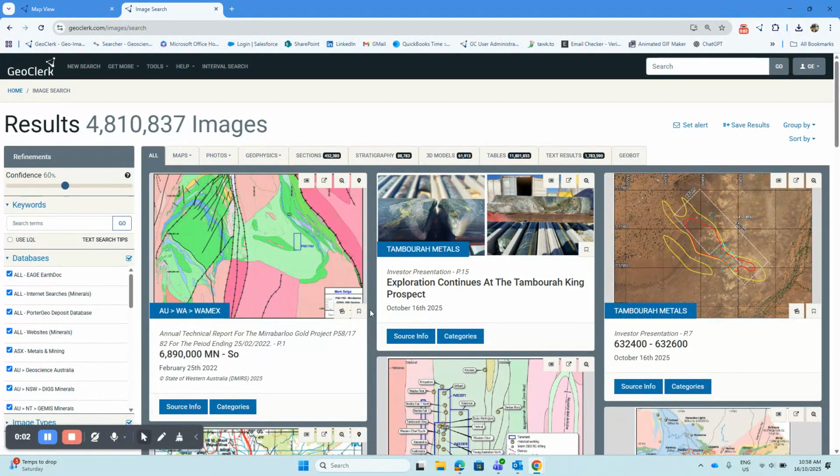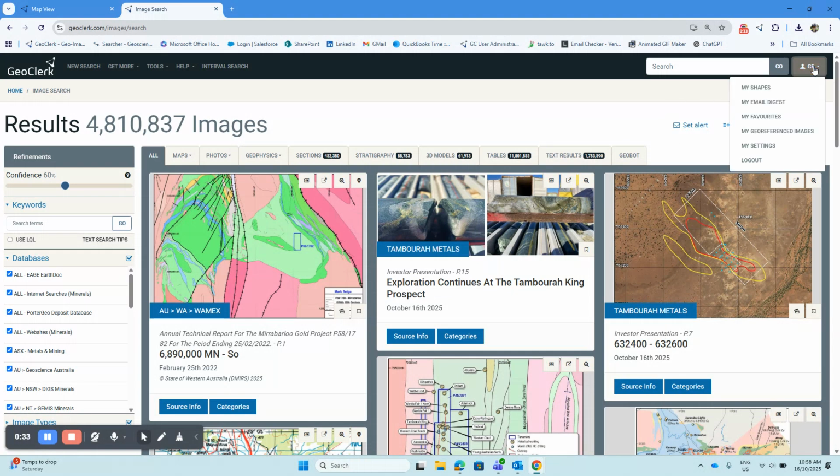So let's go through the basics of spatial searching in GeoClerk, which is one of the two main ways of searching along with keywords. Obviously, you can combine the two together. There are two ways of spatial searching. One is from state and provincial geological survey maps. I'm not going to go through that here. I'm going to go through the other method, which is to search from polygons or complex shapes that you have created within your account. How to create those shapes is the subject of another video, but here I'm going to show how to use them to do spatial searches.